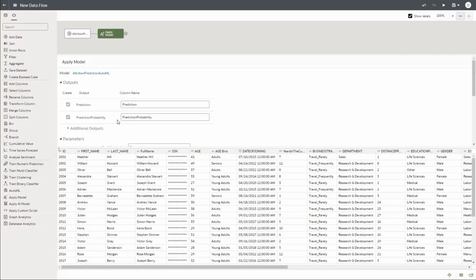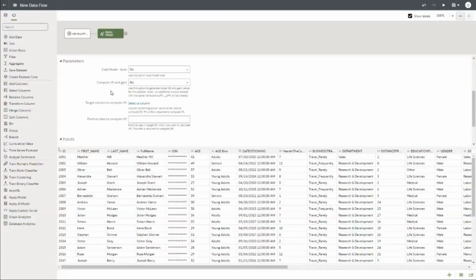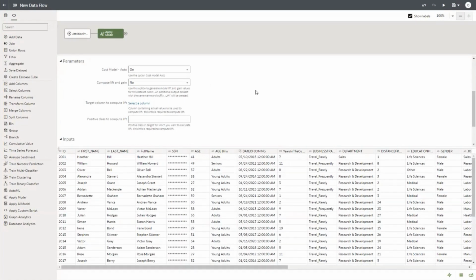The moment I do that, I get to see what output columns I will get in the output data set. I can scroll down, and there are some lift and gain options that I can create if I require. But for this exercise, we'll leave them as default and not make any changes. It is more for understanding how good the model quality was, but for now we will not use it, because this was created by the AutoML functionality.